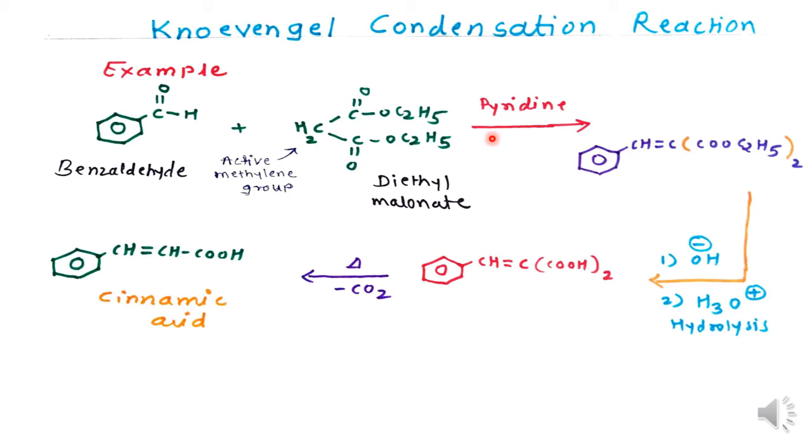Now, the base used here is pyridine. So, amines can be used as a base catalyst, and you get an alpha beta unsaturated diester, and after hydrolysis you get an alpha beta unsaturated dicarboxylic acid. After heating, this dicarboxylic acid loses CO2, that is decarboxylation takes place, and after that we get cinnamic acid, that is the alpha beta unsaturated acid, and it is the alpha beta unsaturated product, that is the final product of the Knoevenagel condensation reaction.